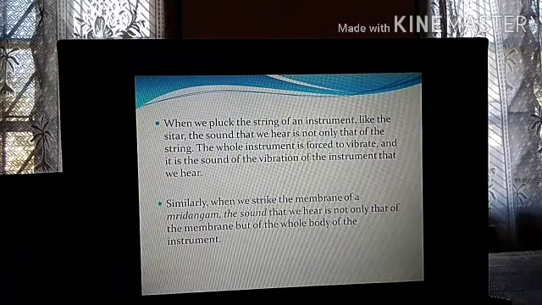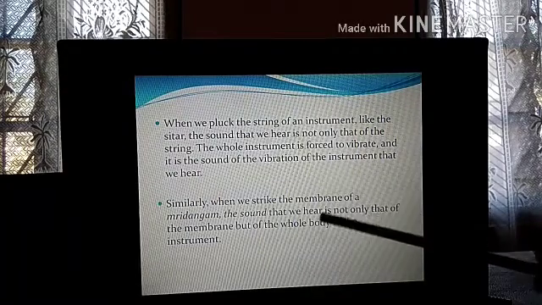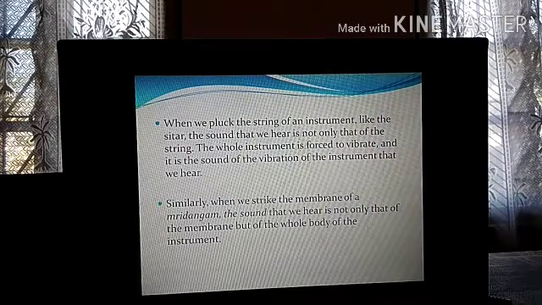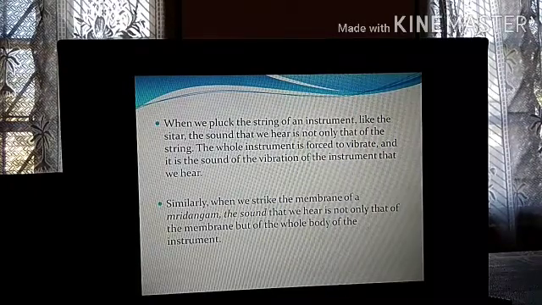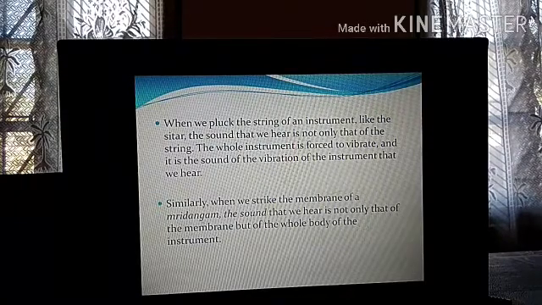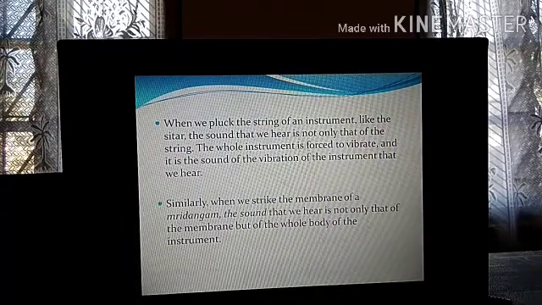Is it clear? Similarly, when we strike the membrane of a mridangam or tabla. Mridangam is like the dhol that is used in Bihus and all, you must have seen the dhol. Mridangam and dhol have a difference. Mridangam is basically used in the south for Karnataki music. The shape is a little different from a dhol, but it's like a dhol only. But forget the mridangam, you look at the tabla. So tabla, what does it have?